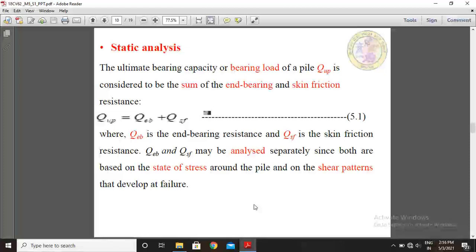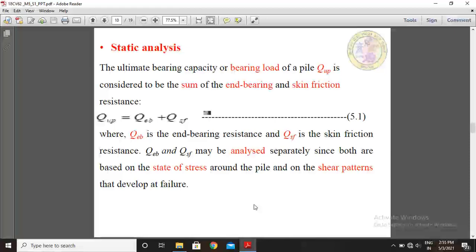Static analysis methods. So how to calculate ultimate bearing capacity by static analysis. Here the ultimate bearing capacity or bearing load of a pile, Qup, is considered to be the sum of the end bearing and skin friction resistance.